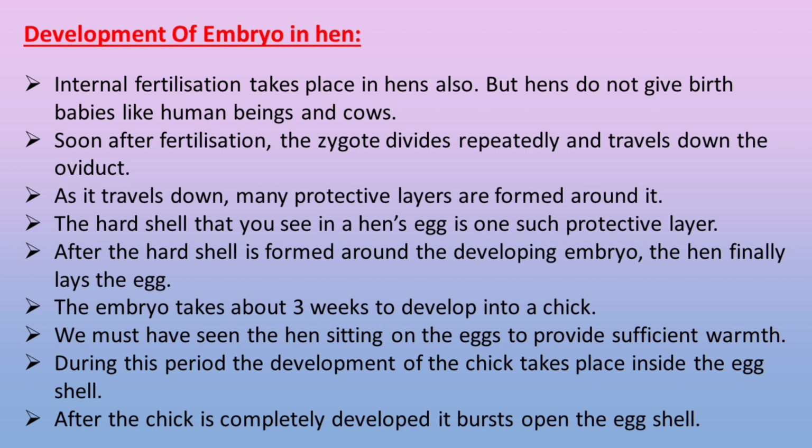After the hard shell is formed around the developing embryo, the hen finally lays the egg. The embryo takes about 3 weeks to develop into a chick. We must have seen the hen sitting on the eggs to provide sufficient warmth. During this period, the development of the chick takes place inside the eggshell. After the chick is completely developed, it bursts open the eggshell.